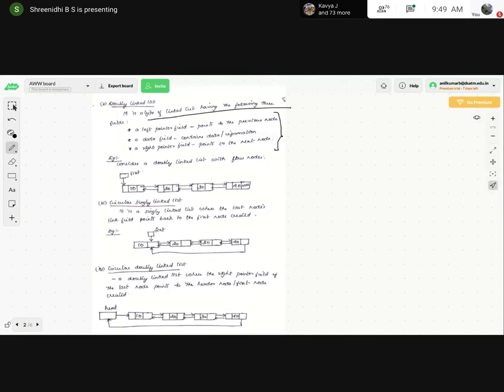Just now I explained. A linked list contains link and info. A normal linked list contains nodes. Inside the node, a data field and a link. Link and data field are the two parts of a node.